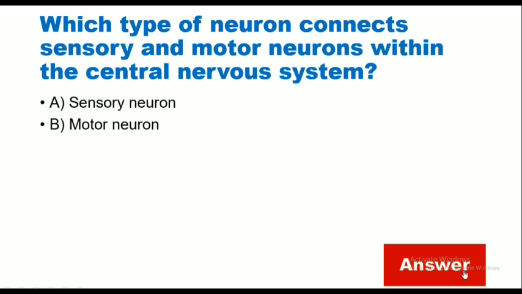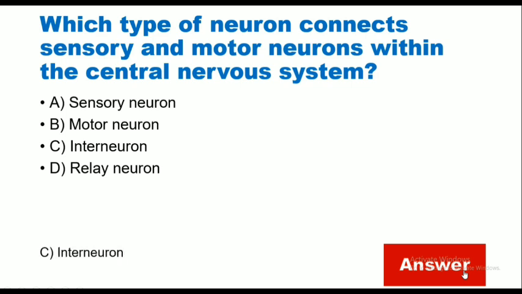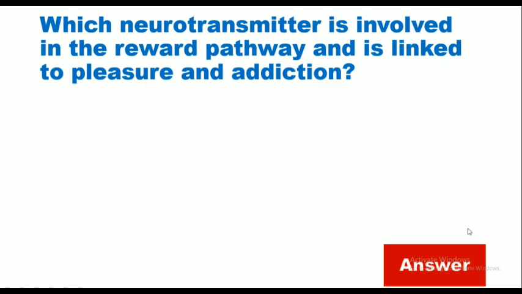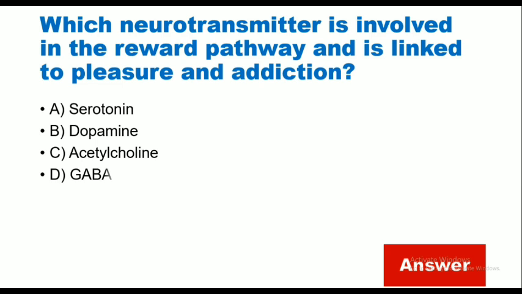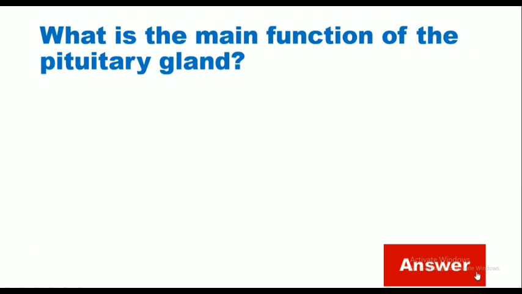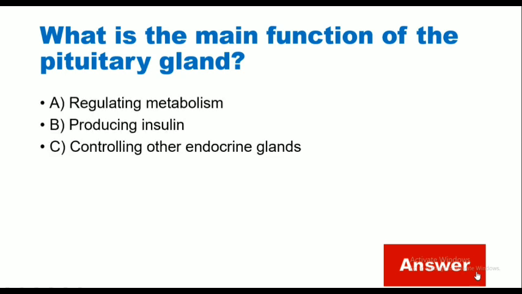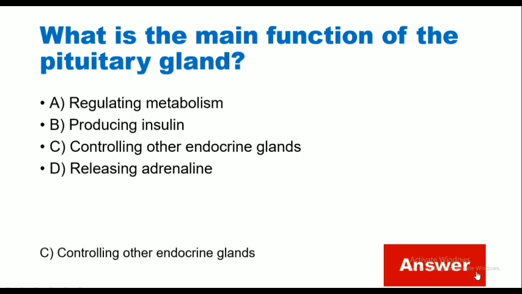Which type of neuron connects sensory and motor neurons within the central nervous system? Sensory neurons, motor neurons, interneurons, relay neurons. Correct answer is interneurons. Which neurotransmitter is involved in the reward pathway and is linked to pleasure and addiction? Serotonin, dopamine, acetylcholine, GABA. Correct answer is dopamine. What is the main function of the pituitary gland? Regulating metabolism, producing insulin, controlling other endocrine glands, releasing adrenaline. Correct answer is controlling other endocrine glands.